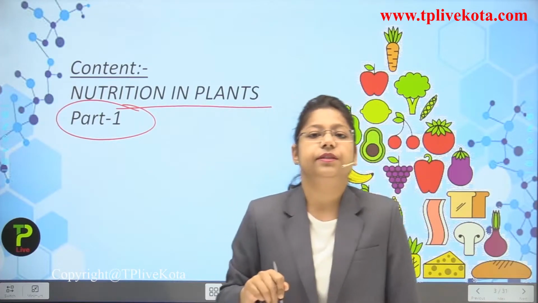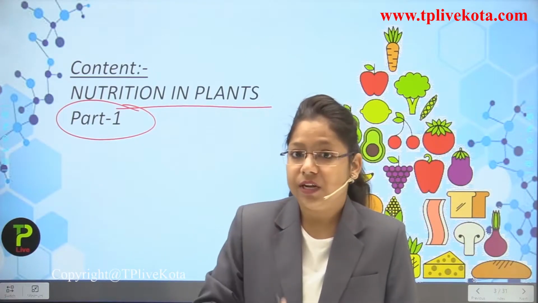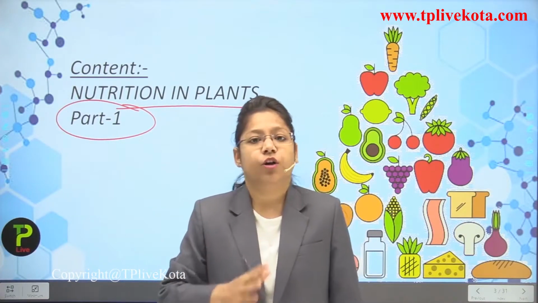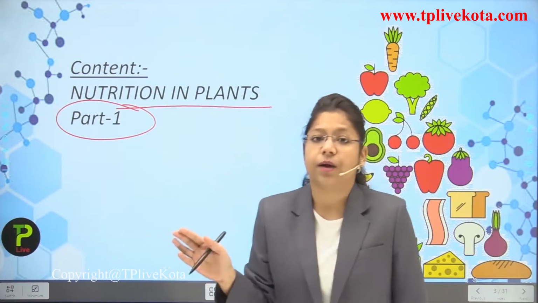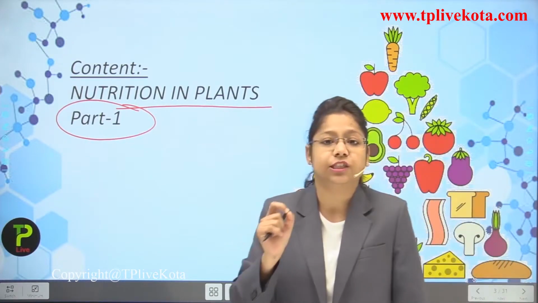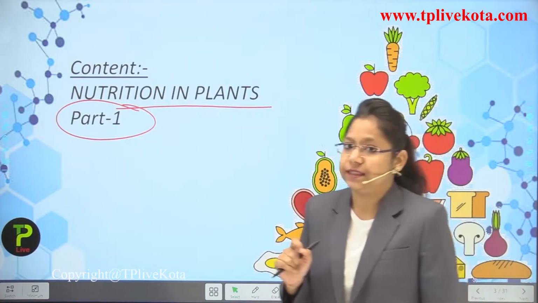So remember, it has been divided into two parts. In the first part we will study the raw materials which are essential for a plant to prepare food, and then the most important green colored pigment inside the plant, chlorophyll, and the internal structure of the chloroplast as well.